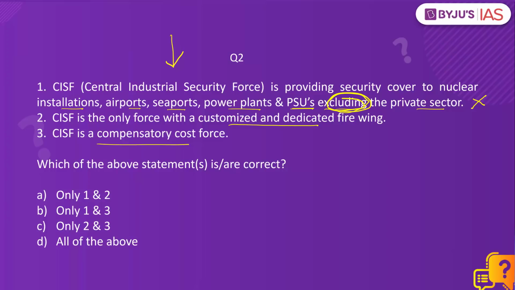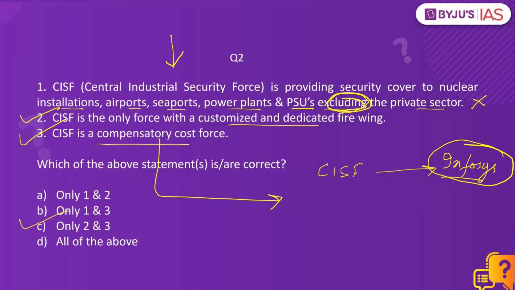Statement 2 is correct because it is the only force with a customized and dedicated fire wing. Statement 3 is also correct because it is a compensatory cost force. So C, 2 and 3, is the right answer. What do we mean by compensatory cost force? Let's say, for example, CISF is providing security to Infosys.